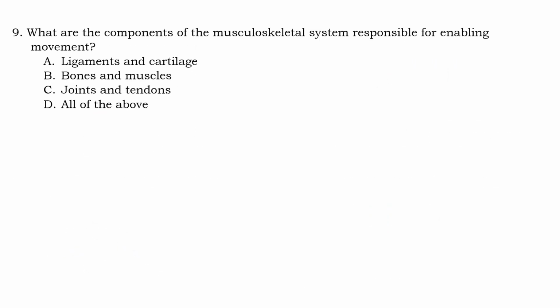Question number 9. What are the components of musculoskeletal system responsible for enabling movement? የmusculoskeletal system ስርዓት ሆኖ እንቅስቃሴ እንዲኖር የሚያስችል የትኛው ነው ይላል። So that should be D, all of the above.